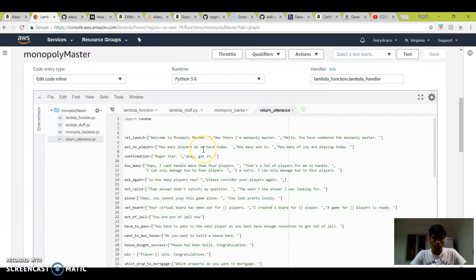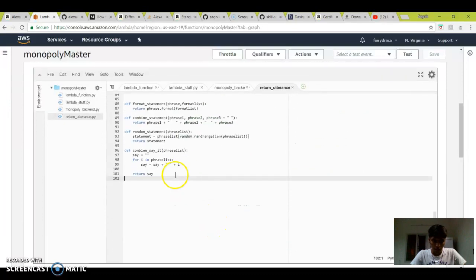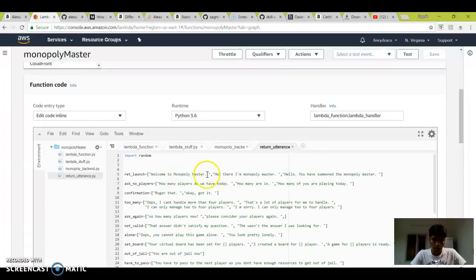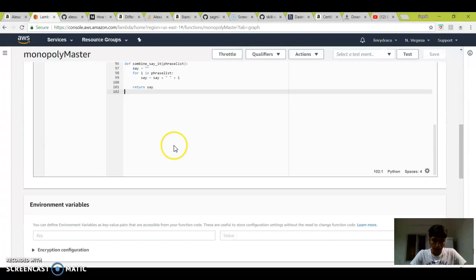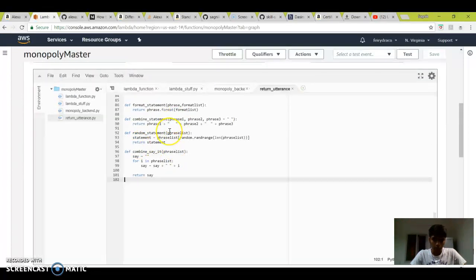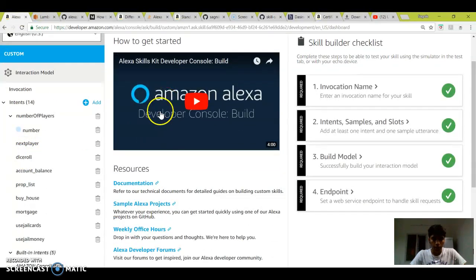It takes return utterances randomly, because we have a list of utterances and we are using a random function to pick one, to make sure that the users don't always keep listening to the same statements.